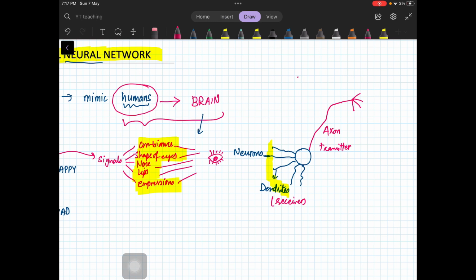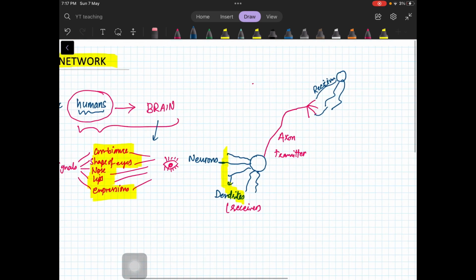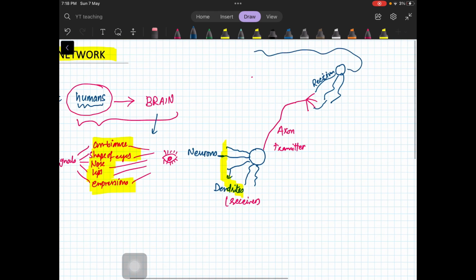They pass this information to the next neuron. There is another neuron, and this is the receiver of that neuron, and so on. The axon passes the information to the next neuron, and like this the information is going to reach your brain.